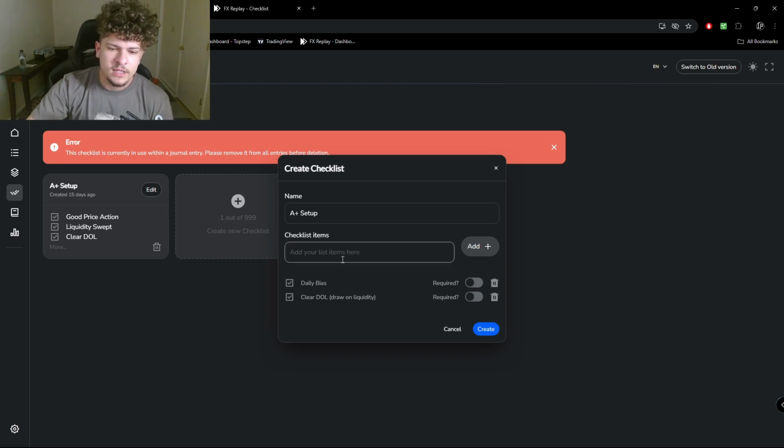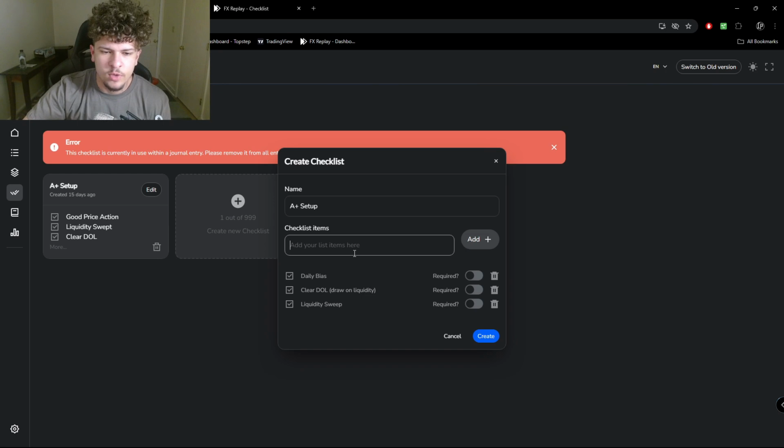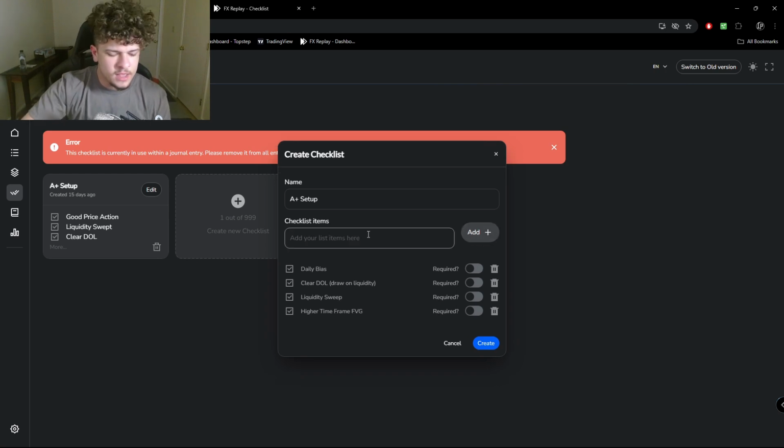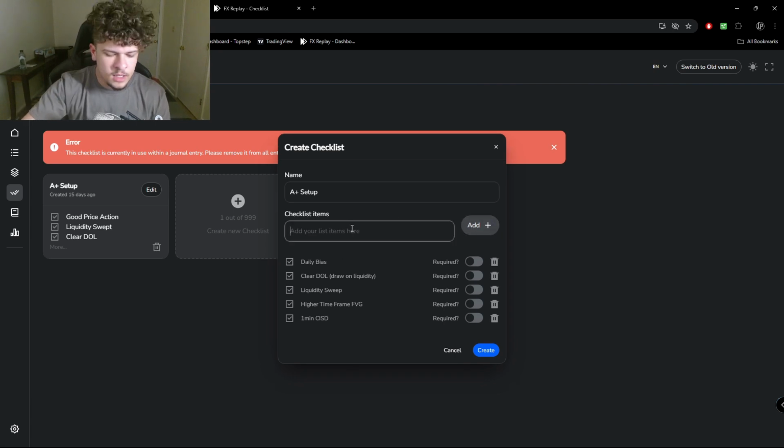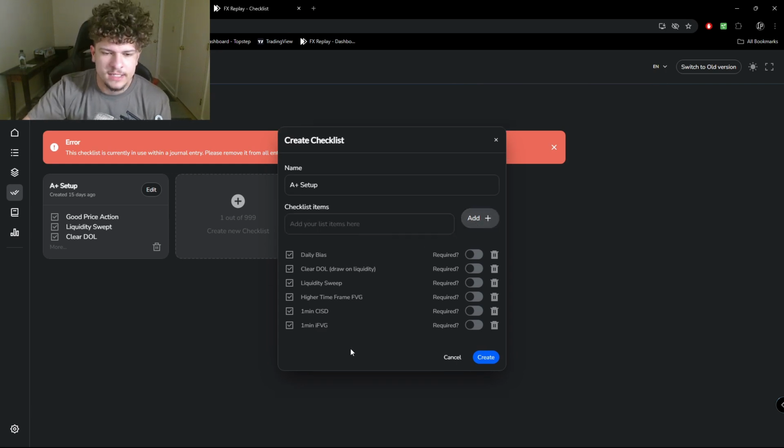So when we have a daily bias and a clear draw on liquidity, then what I'm looking for is a liquidity sweep, which means that we tap into one of those points that price wants to go to. Then I look for a couple different things. I look for a higher time frame fair value gap. Then I look for 1 minute CISD and 1 minute IFVG. This is my strategy. This is what I take essentially all my disciplined trades on.